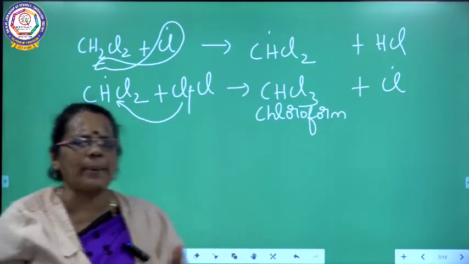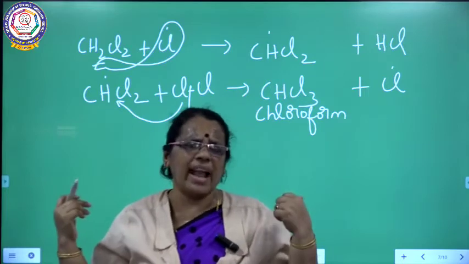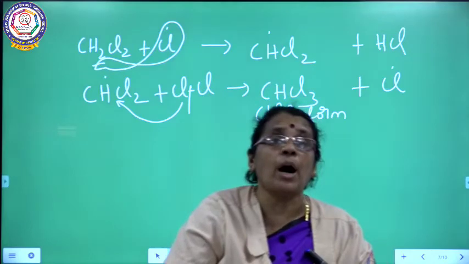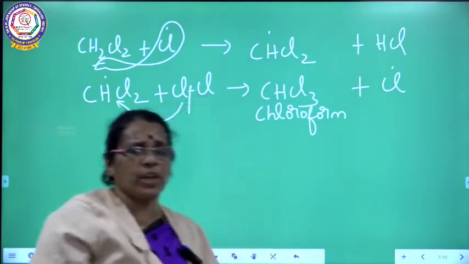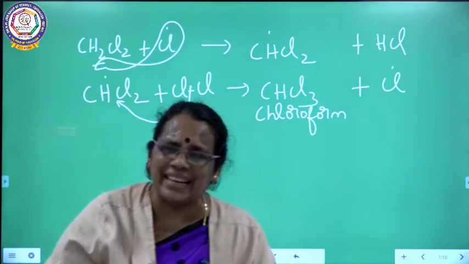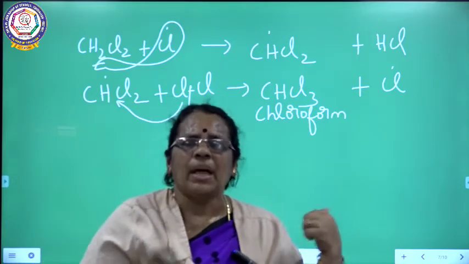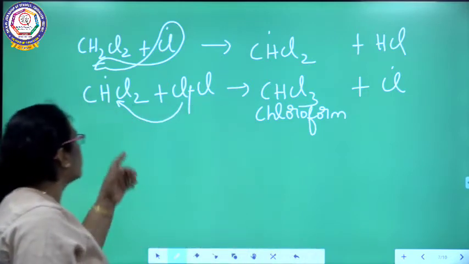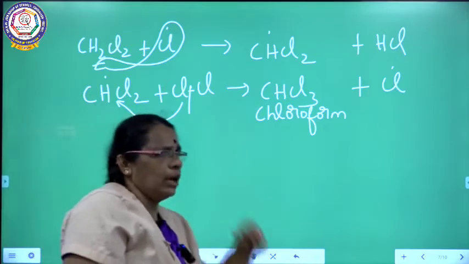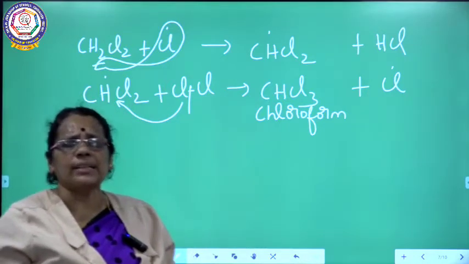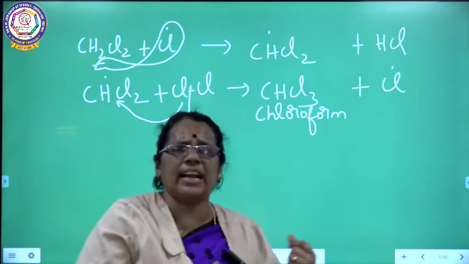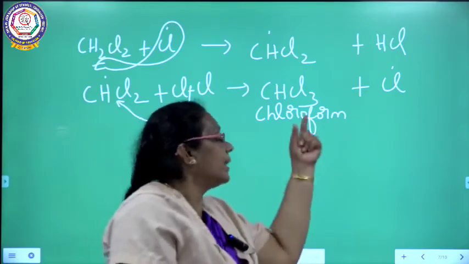We are seeing the chain propagation step. There are so many reactions taking place in the chain propagation step. We are going to get polyhalogen derivatives here. I told you about methylene dichloride, and in the next step, chloroform. So this methylene dichloride reacts with chlorine free radical, and I will be getting the dichloromethyl free radical with the liberation of HCl.